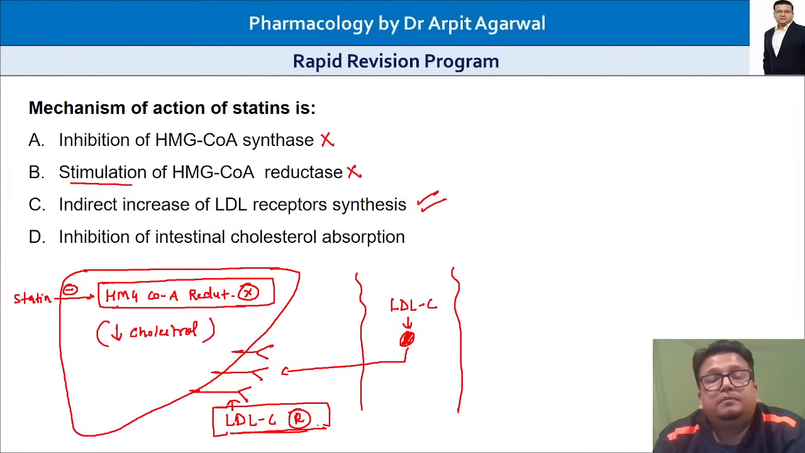I hope you have understood how the examiner can deliberately confuse you, how options are created deliberately to confuse you, and in a hurry you just mark the wrong answer thinking the paper was simple, but actually this is a difficult question. So the correct answer here is C: increase in LDL receptors causes uptake of LDL cholesterol from blood, and blood cholesterol decreases.